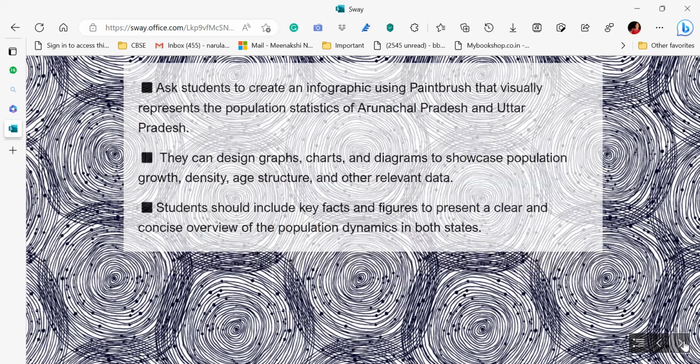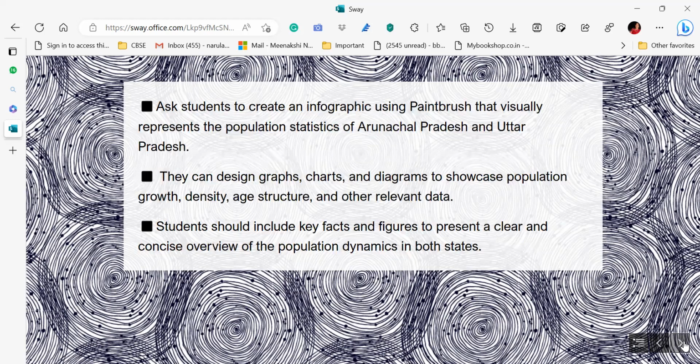You can ask your students to create an infographic using paintbrush that visually represents the population statistics of Arunachal Pradesh and Uttar Pradesh that they have collected during their mathematics project. And they can design graphs, charts, diagrams to showcase population growth, density, age structure, and other relevant data. Students should include the key factors and figures to present a clear, concise overview of the population dynamics in both states. So now they are using paintbrush as the medium of presentation. Presenting what? Presenting all they have done in the different subjects under the title population analysis.